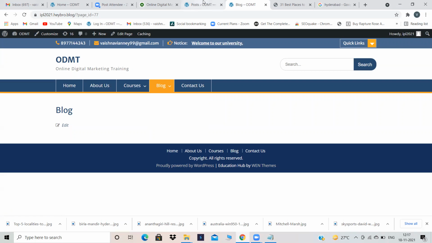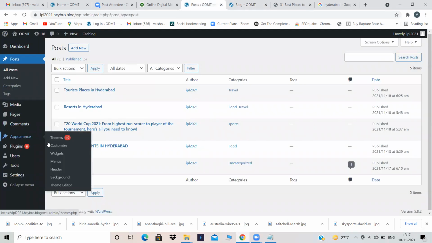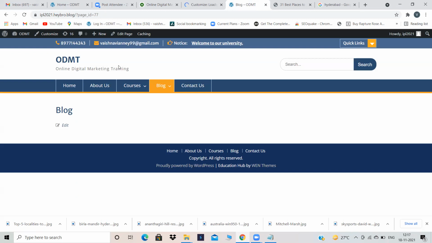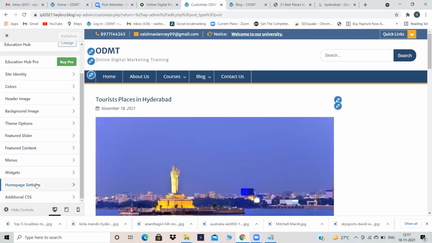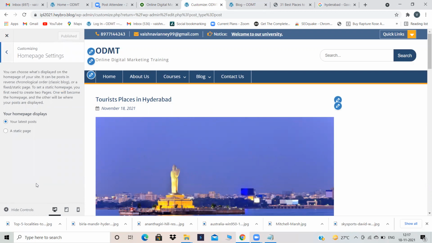So for that, go into Appearance, Customize. Go into home page settings. I hope you remember home page settings. By default, latest posts are appearing in my home page, but it should not be like that, right?